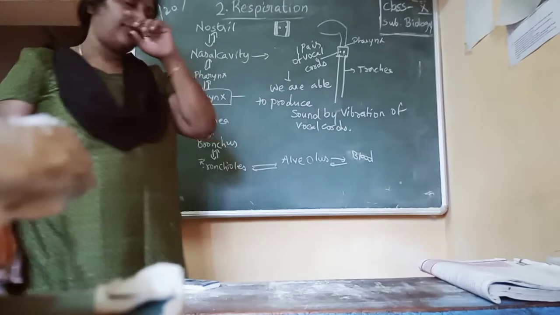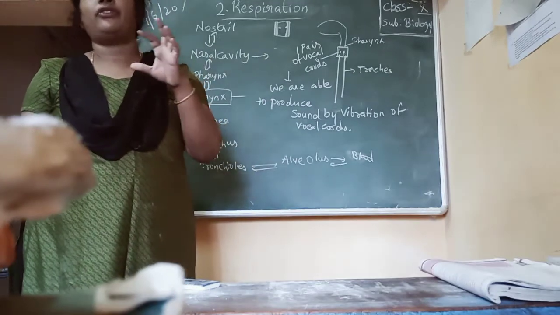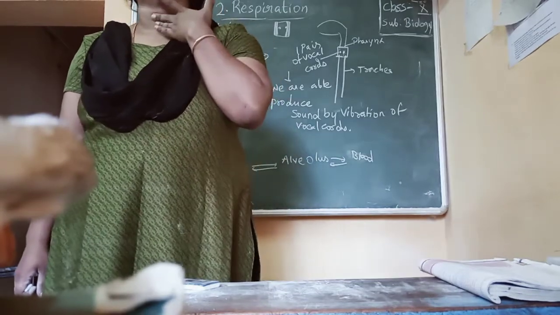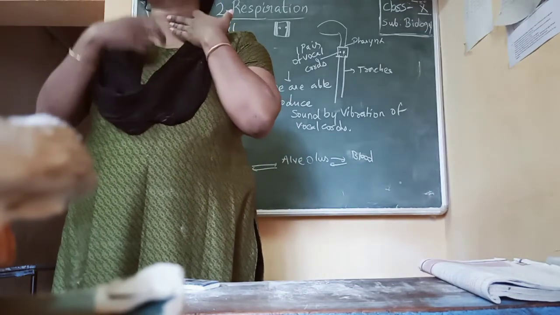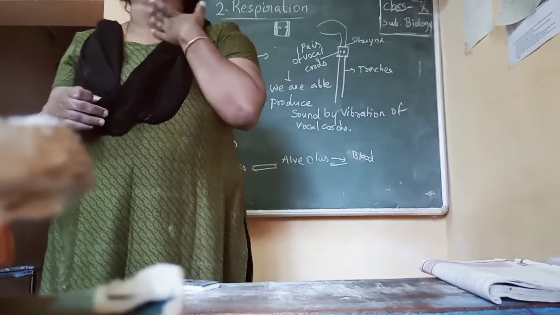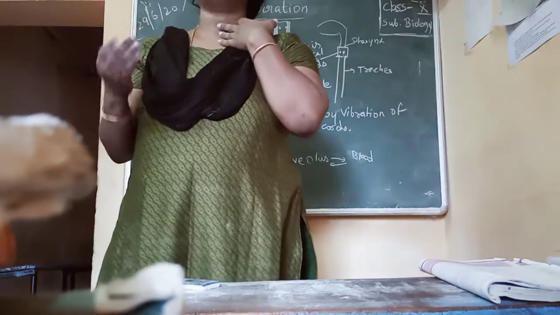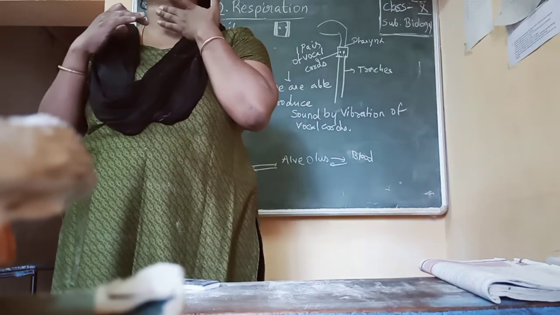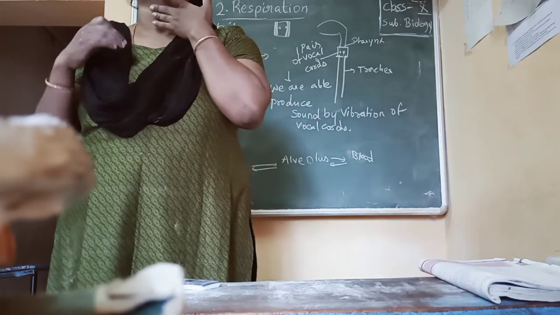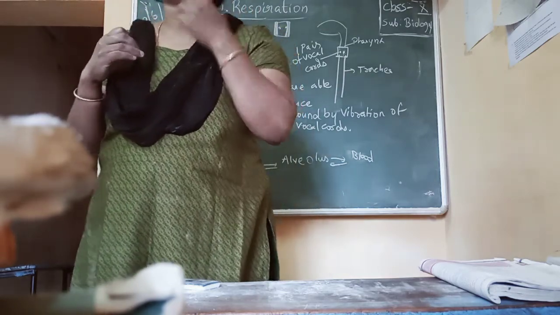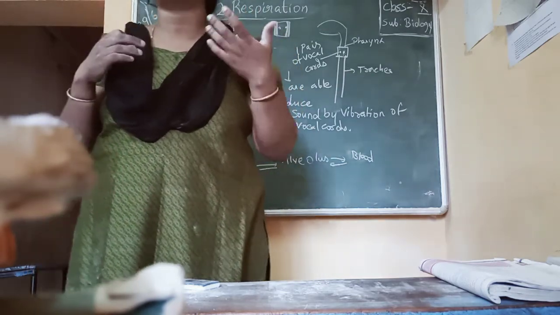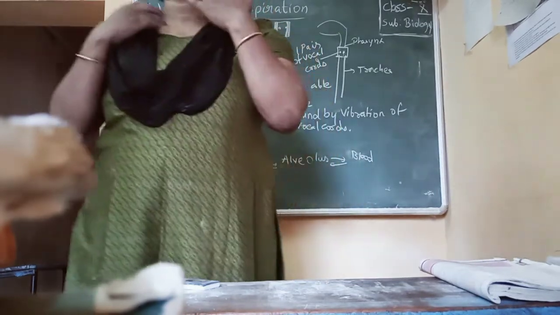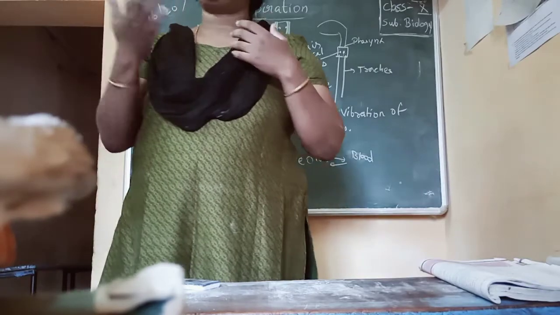Okay, you can feel the larynx. If you keep your hand on your neck and talk, you will feel some vibration near your neck region. That is our larynx, on which the vocal cords are vibrating. That vibration is nothing but the vocal cords vibrating and producing sound. So when you are breathing out, your vocal cords vibrate and produce sound.